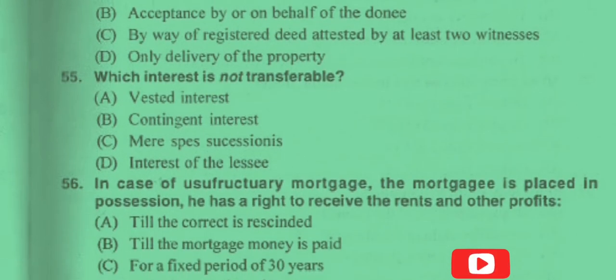Now question number 55. Which interest is not transferable? Option A, vested interest. Option B, contingent interest. Option C, mere spes successionis. And option D, interest of lease. If anybody has a mere speculation, a mere chance of getting property as a successor, that person does not have a right to transfer such property. So the answer to this question is option C.